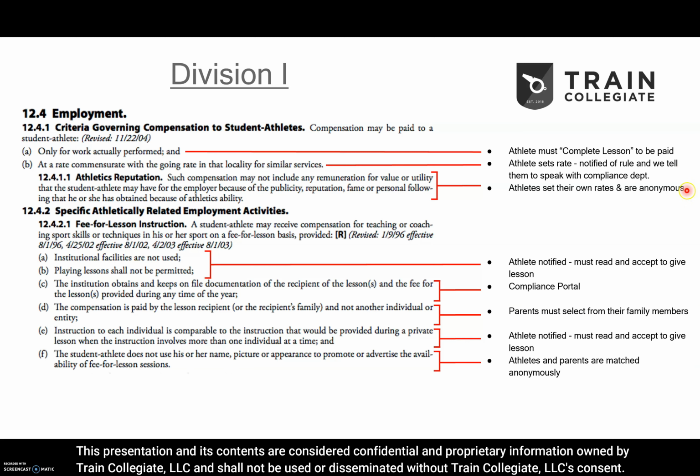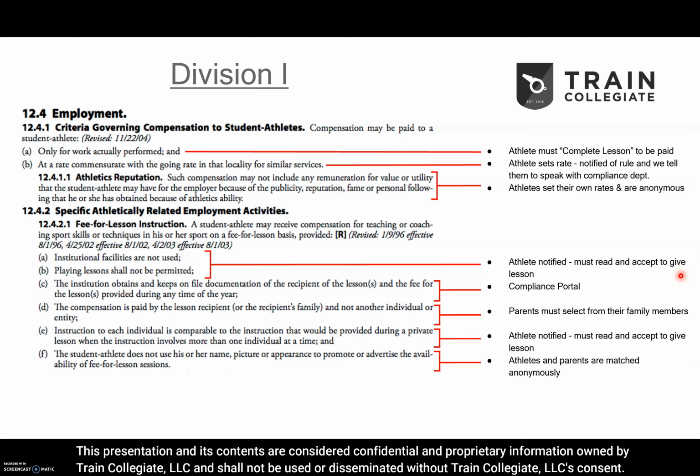Here, we've handled this rule a number of different ways. Number one, we are not their employer. Student athletes are independent contractors. Number two, we don't pay student athletes whatsoever. It's a direct deposit from the parent to the student athlete for a lesson. And then number three, all athletes on the Train Collegiate app are and remain totally anonymous. We never use a student athlete's name, picture, appearance, publicity, reputation, fame, or personal following whatsoever to do anything associated with the Train Collegiate app.